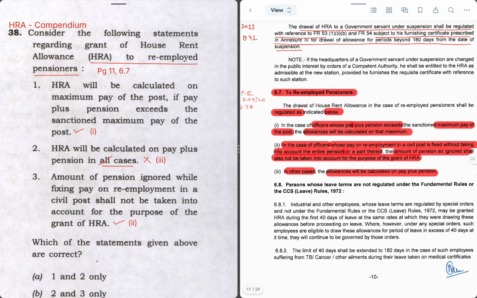Next statement says amount of pension ignored while fixing pay on re-employment in a civil post shall not be taken into account for purpose of the grant of HRA. So that is true as per para 2.